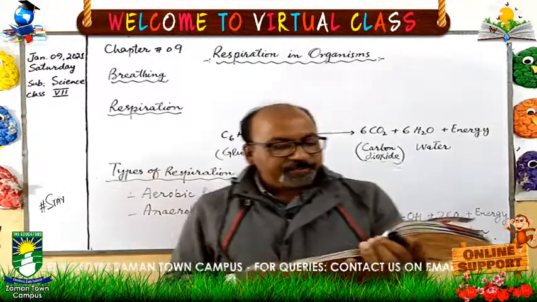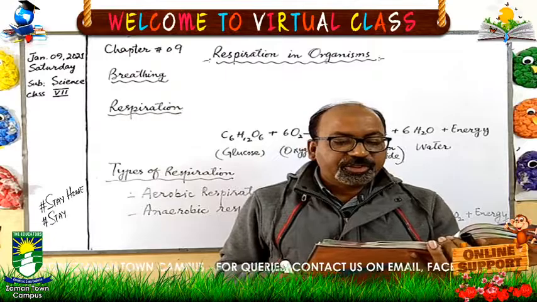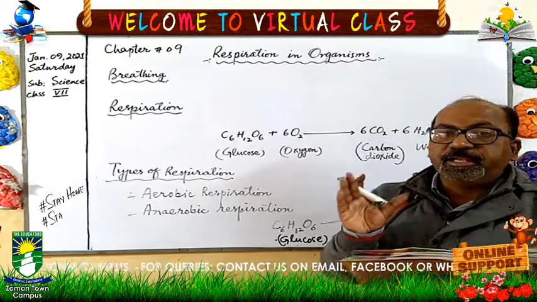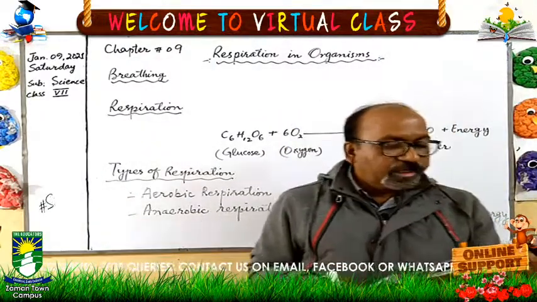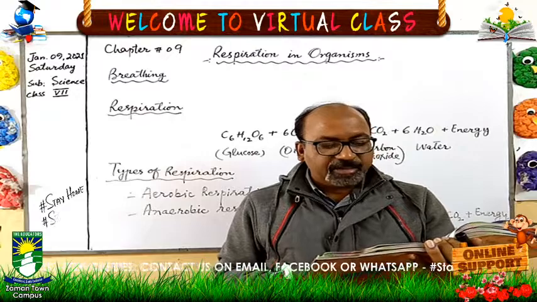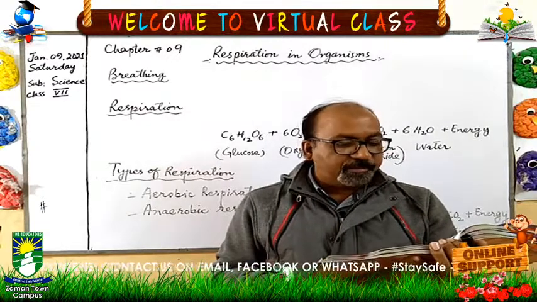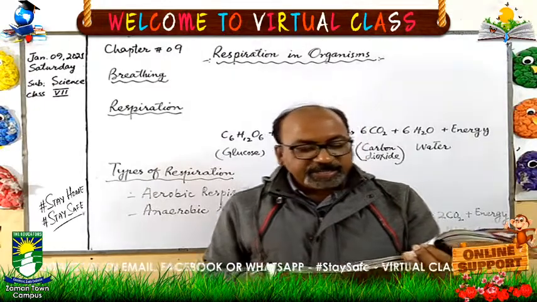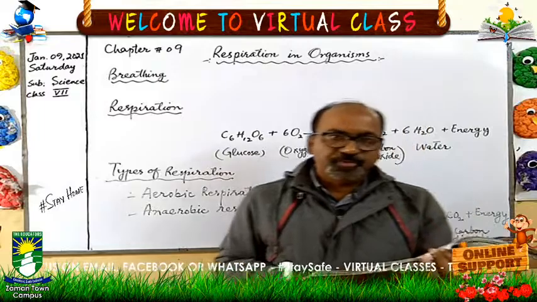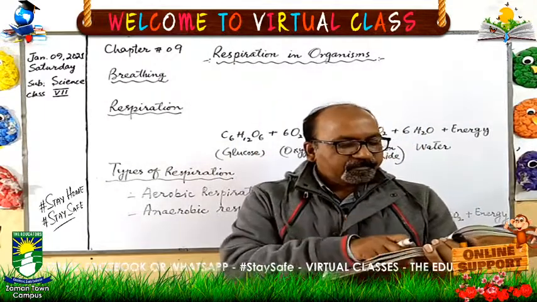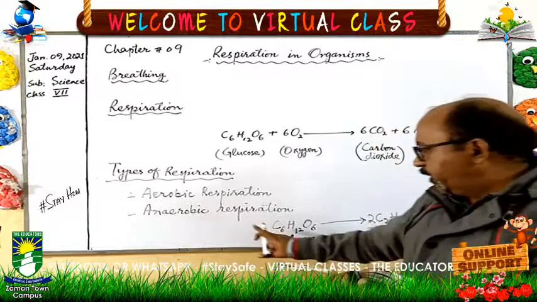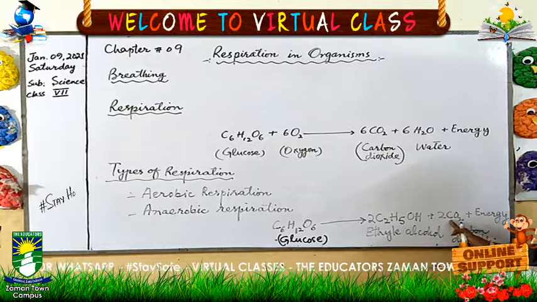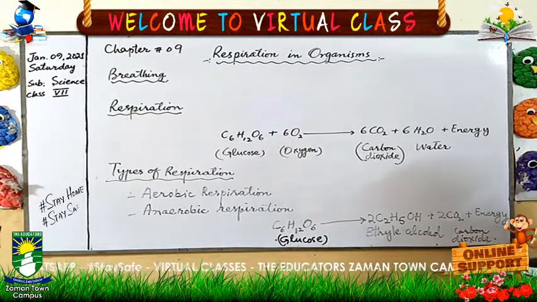Let's see a common example of anaerobic respiration: the action of yeast on sugar solution. Sugar is not completely oxidized to carbon dioxide and water, but converted to carbon dioxide and ethyl alcohol. This process is called fermentation, and as a result of fermentation, ethyl alcohol is produced. It is shown in the equation. This is the equation of fermentation. And as a result, carbon dioxide is produced as well as energy released.